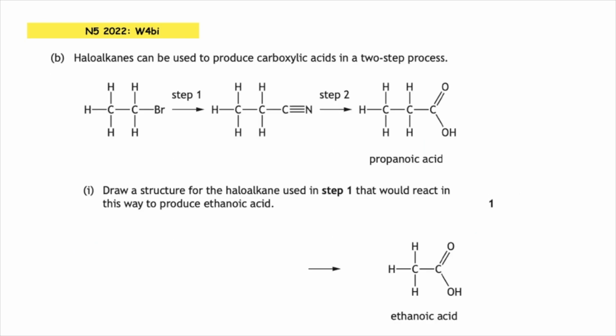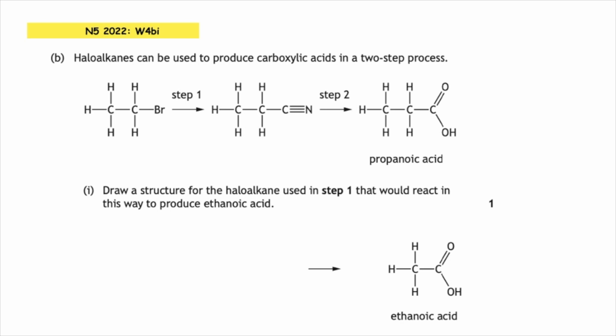4B part 1, haloalkanes can be used to produce carboxylic acids in a two-step process, and they are given as a mechanism there. The question asks us to draw the structure of the haloalkane in step 1 that would react in this way to produce ethanoic acid. So they're asking us to work backwards.